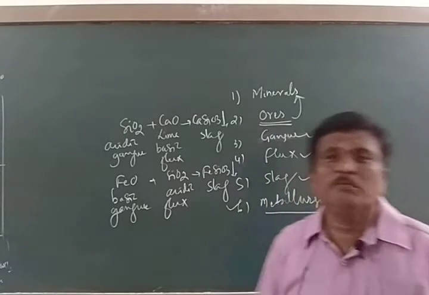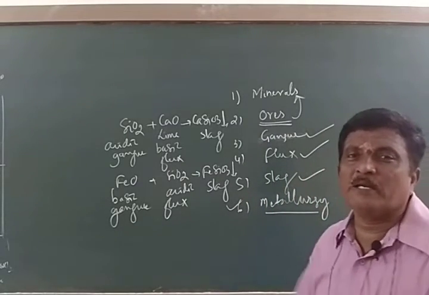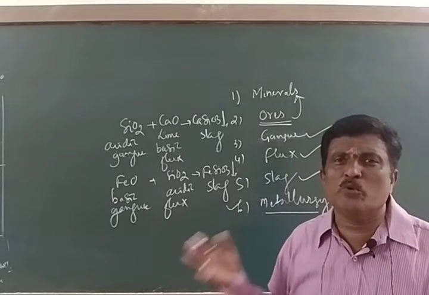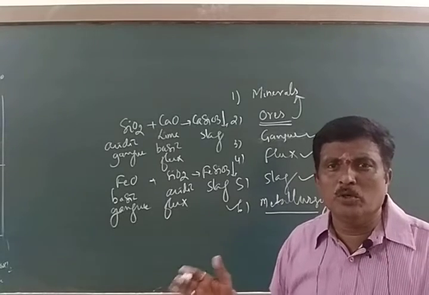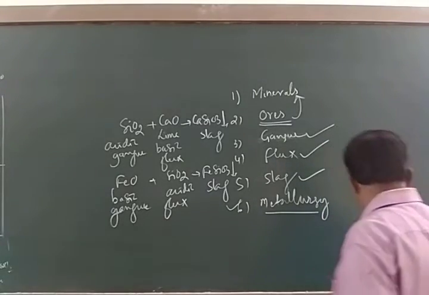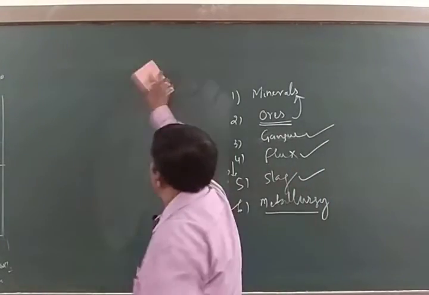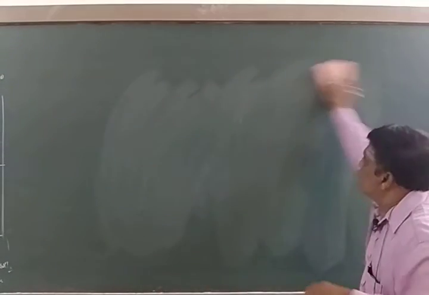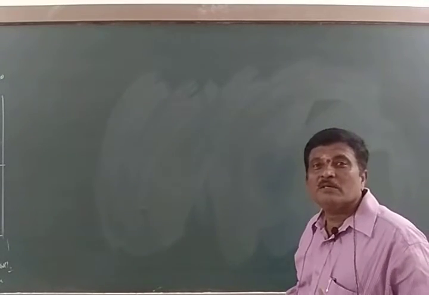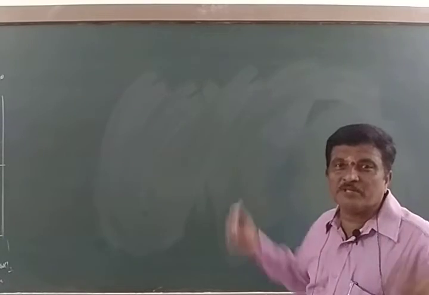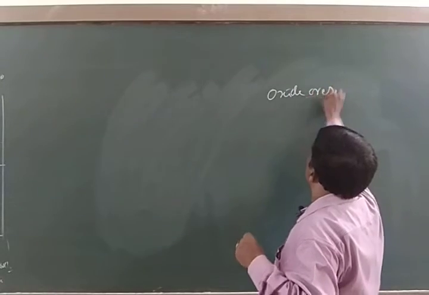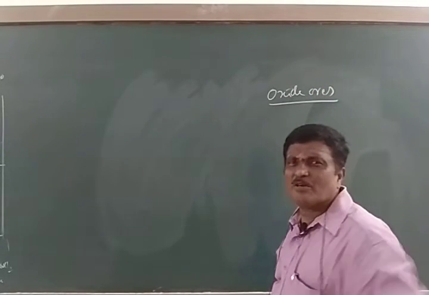Now we shall move to principles of metallurgy. You all know that if you want to extract a pure element from its ore, it involves 3 steps. But here I forgot to give some examples for the different ores. Yes, dear students, please note down different types of ores. First, let us start with oxide ores. Some few examples, not more.